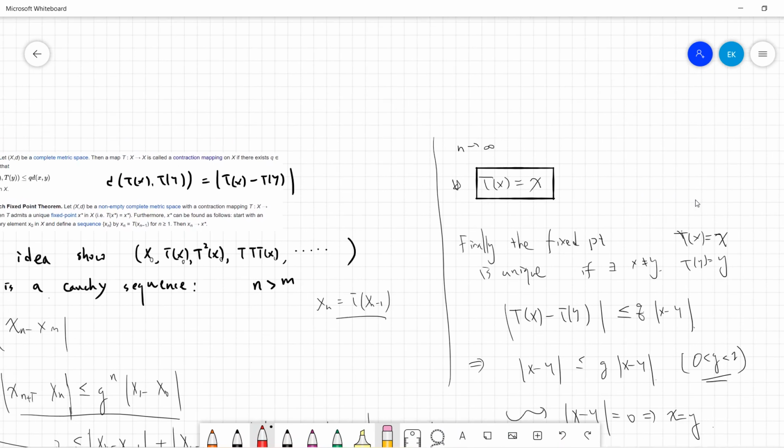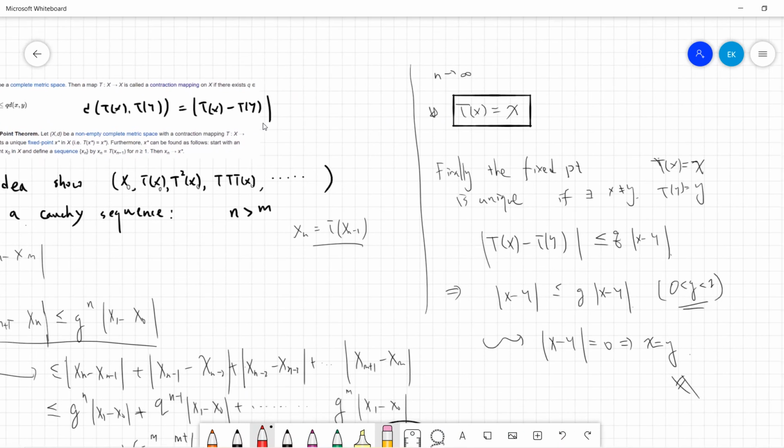So this is a very easy theorem. I think it's very elementary.